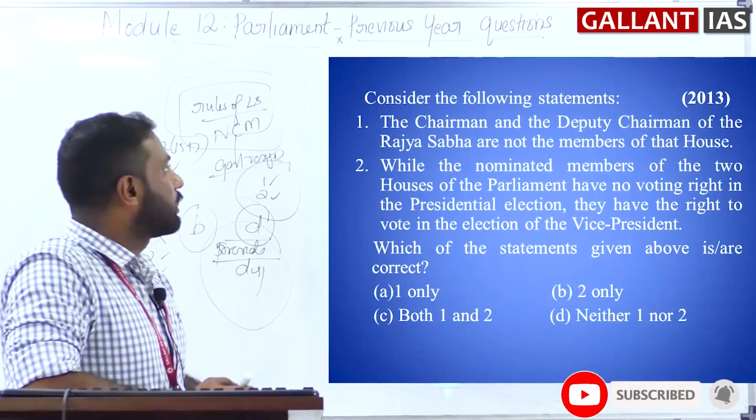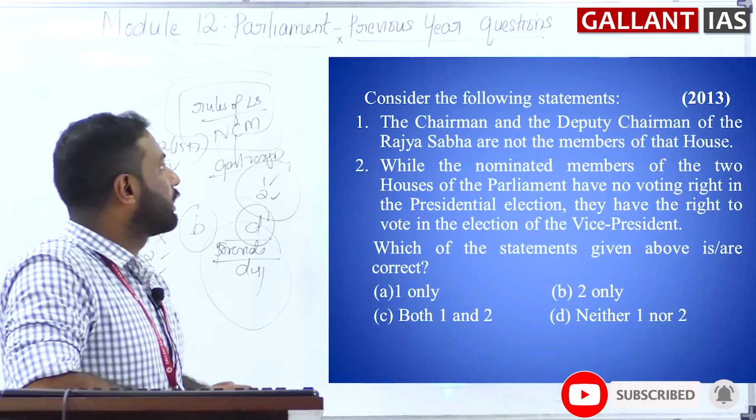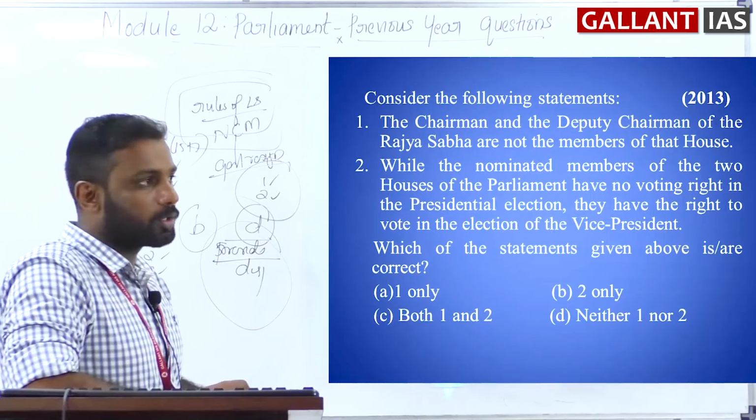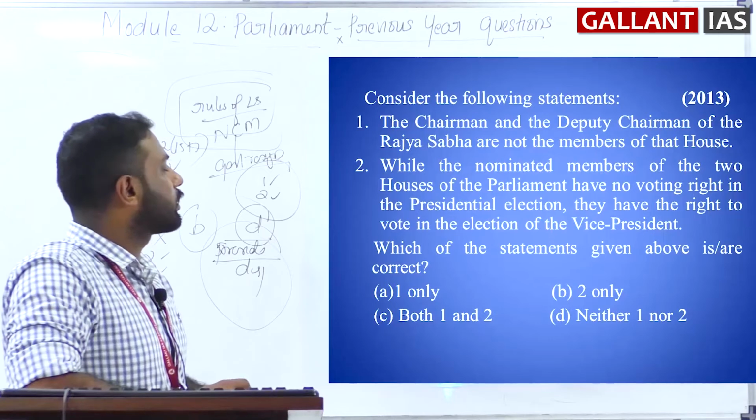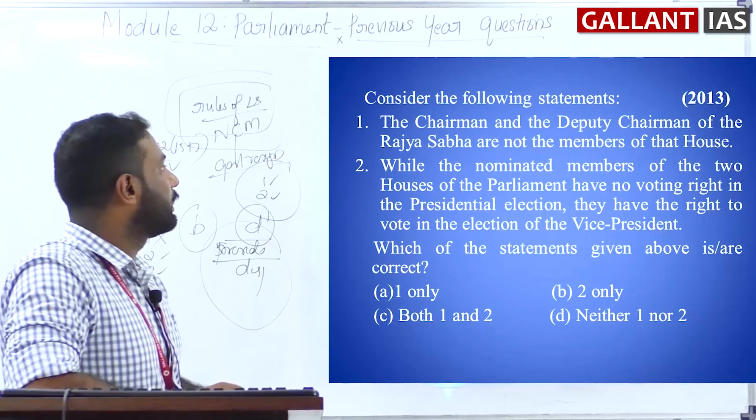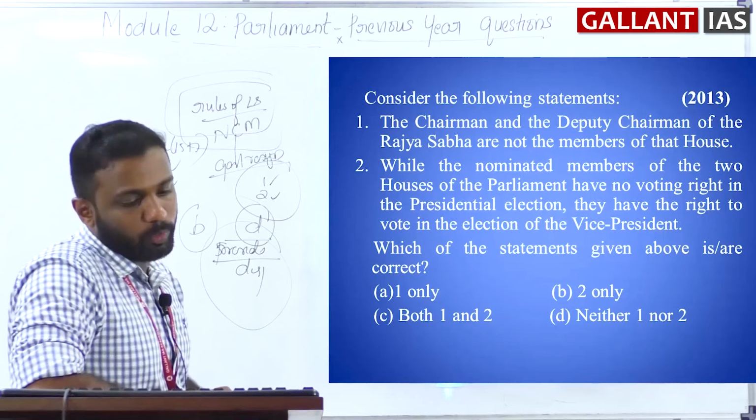Consider the following statements. The chairman and the deputy chairman of the Rajya Sabha are not the members of that house. While the nominated members of the two houses of the parliament have no voting right in the presidential election, they have the right to vote in the election of the vice president.